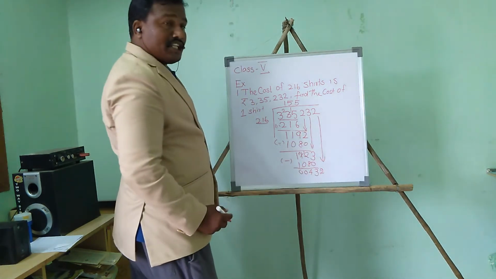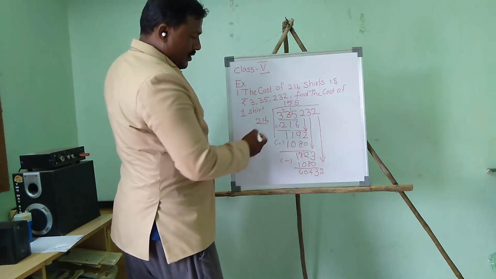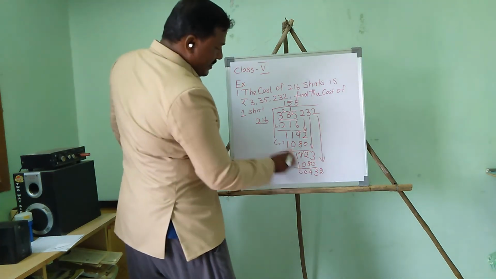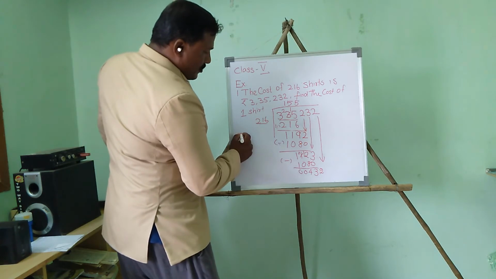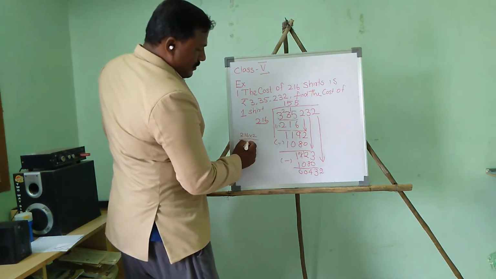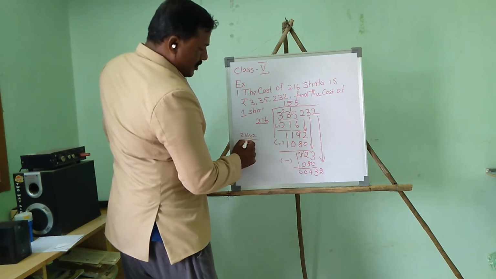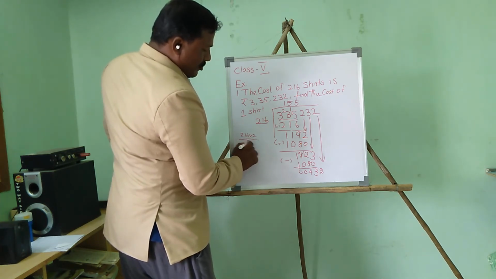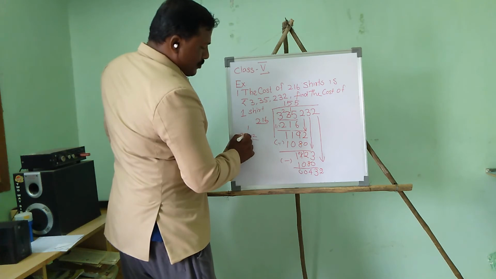So we have 432. How many times can we divide? We will try 2 times. 216 into 2: 6 twos are 12, remainder 1. 2 ones are 2, plus 1 is 3. 2 twos are 4.